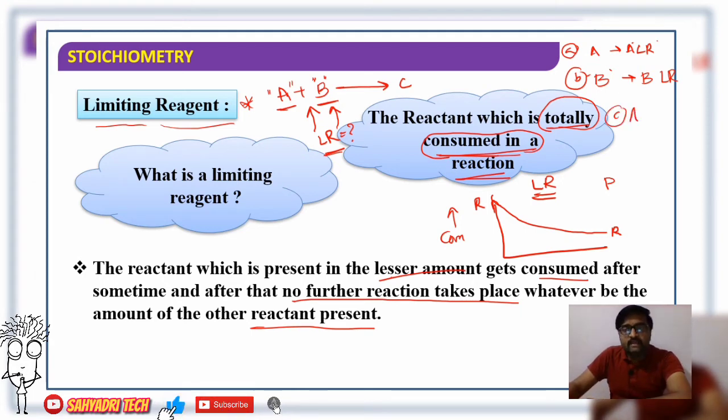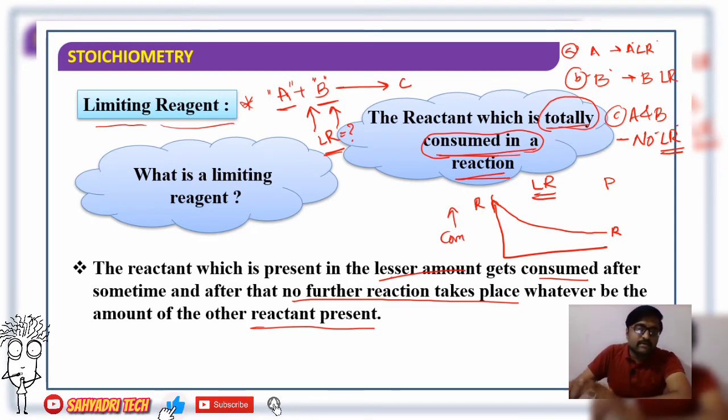If A and B both are consumed, so that at the end of a reaction there is no A and B remaining at all, meaning A and B are consumed totally, then in such a case there is no limiting reagent. If all the reactants are consumed totally, then there is no case of limiting reagent. You solved your doubt? Yes.